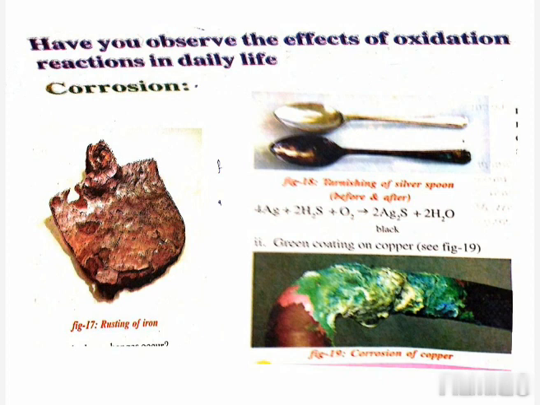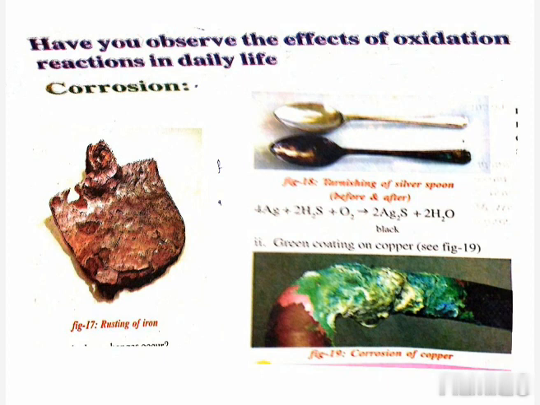Here, two or more reactants combine to give a single product, and that is called a chemical combination reaction. A chemical decomposition reaction is one in which a compound changes into two or more simpler substances.